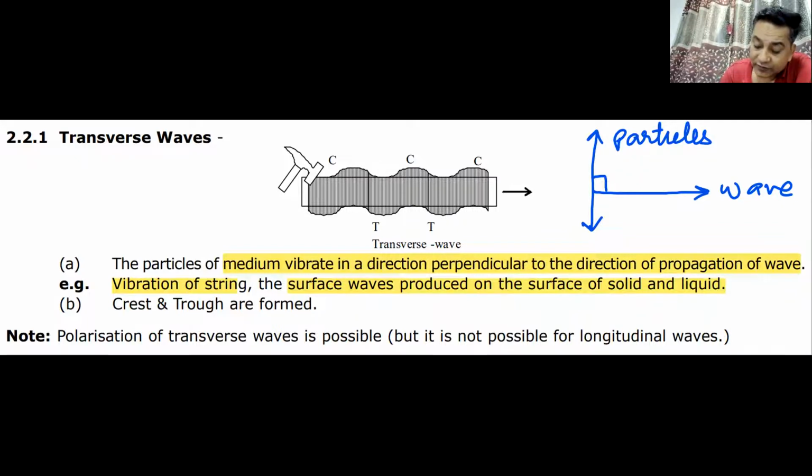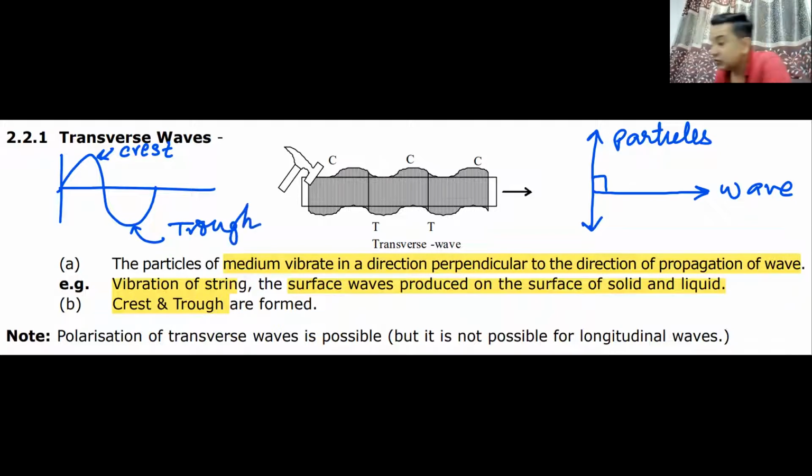In a transverse wave, we have crest and trough. You must remember what is a crest and what is a trough. If this is a wave, it moves like this. The topmost portion on the positive side is known as a crest. The bottommost portion on the negative side is known as a trough. We know this, yes or no? Can I have some raised hands? So these waves propagate by the phenomena of crest and trough. I hope you have noted it down. This is all about transverse wave.